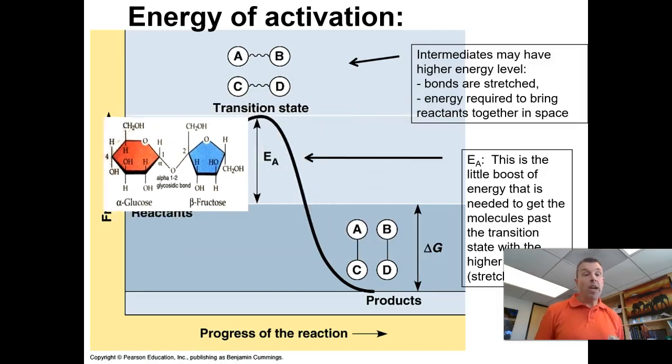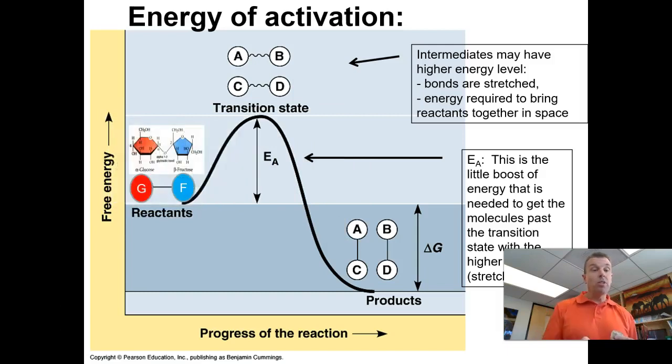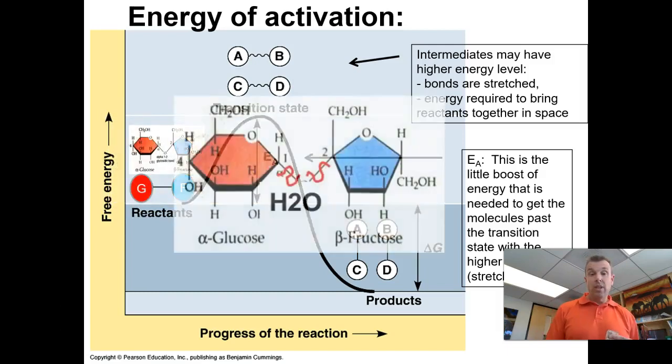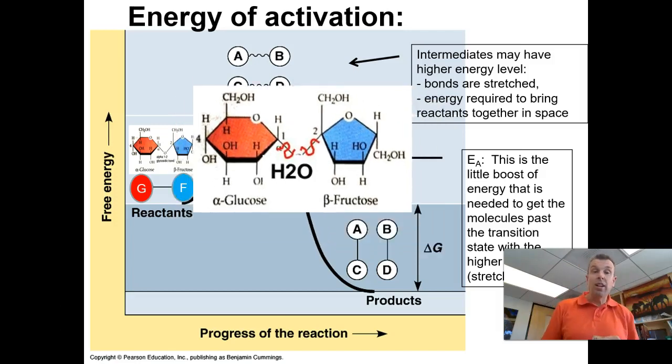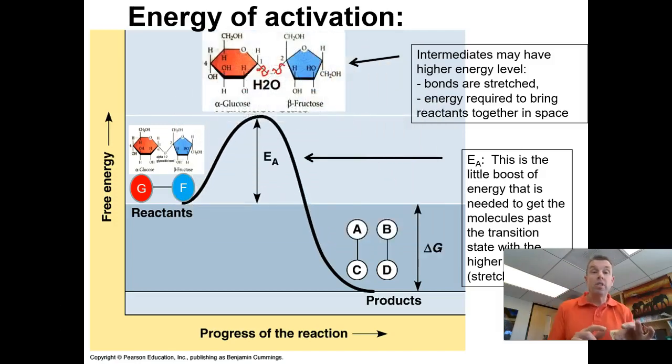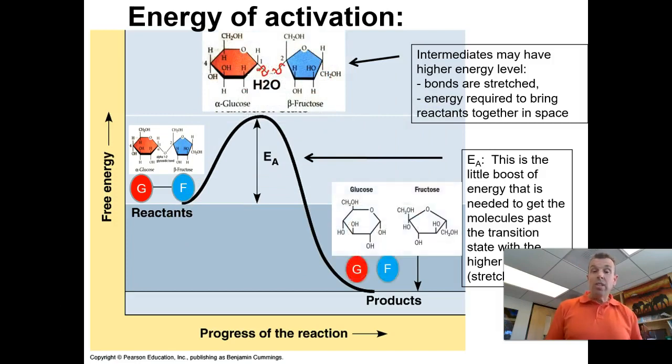So this here would be our reactants, that sucrose with its glucose bound to fructose. Now, to break that glycosidic bond, we know it's a hydrolysis reaction. That hydrolysis reaction means water needs to get in here and basically break this bond. But in the process, water being there very close to this while the bond is not yet broken, that's a high energy intermediate. It takes a lot of energy to kind of force this to happen. And then once it does, the breaking of that bond gives off a lot of energy.